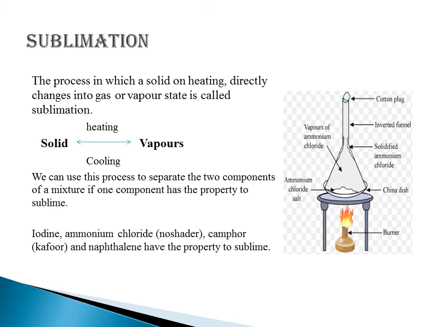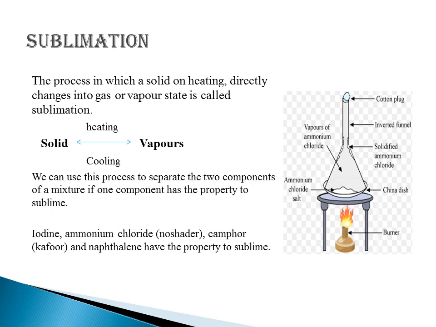So the next process is sublimation. Sublimation is a process in which a solid on heating directly changes into gas or vapor state. In our normal routine we observe that when we heat any solid, firstly it converts into liquid and then into vapors. But in sublimation there is direct conversion of solids into vapors by heating, and these vapors are also converted into solid by cooling. So this is a reversible process.